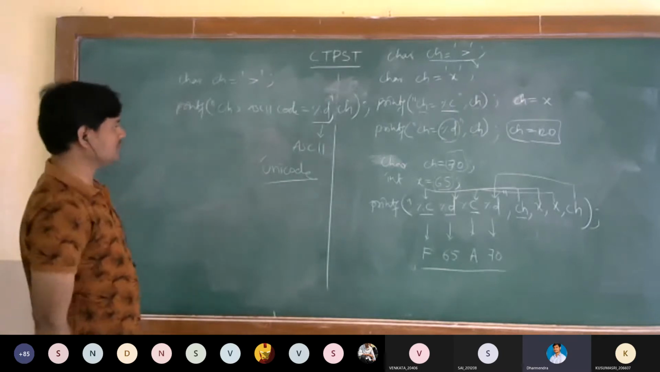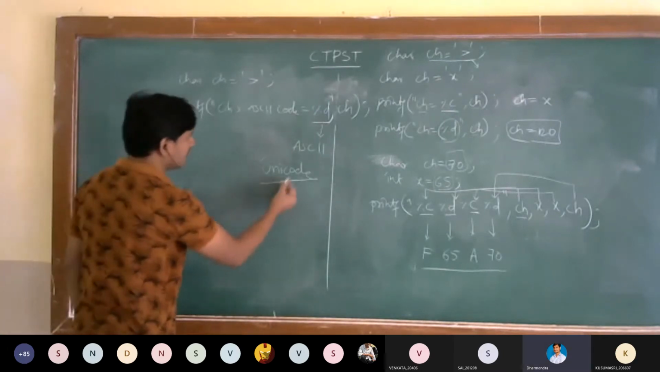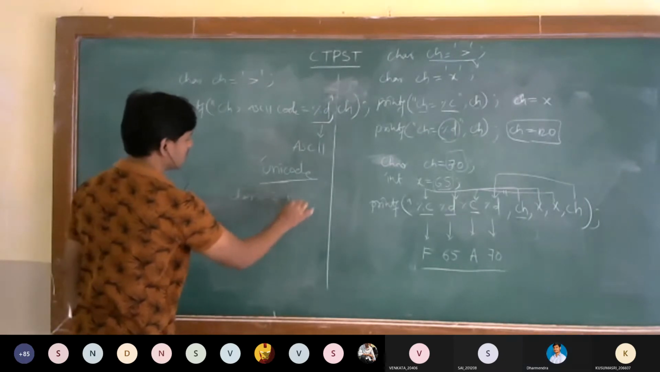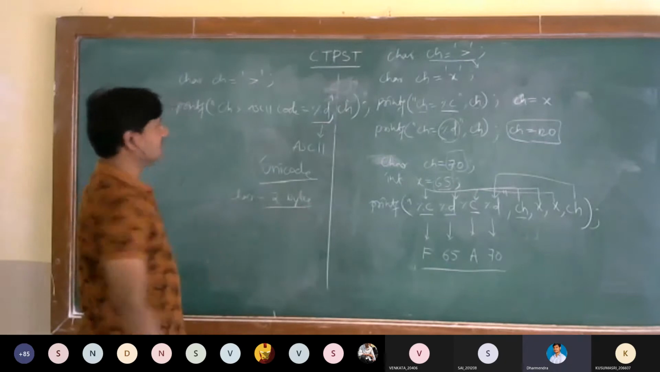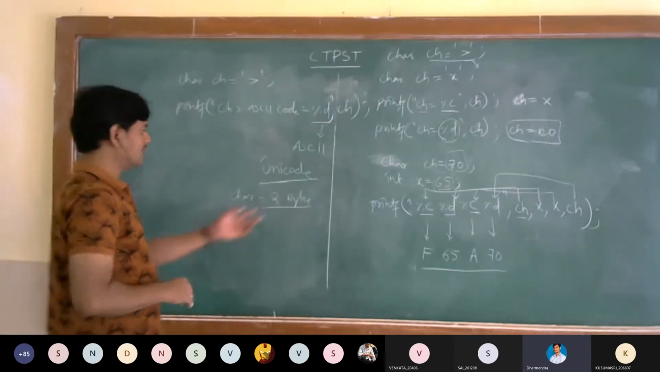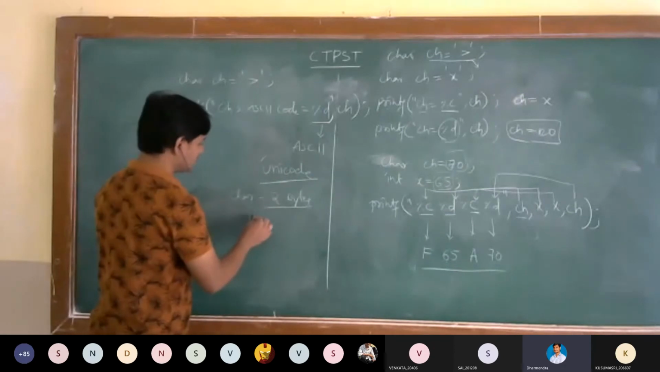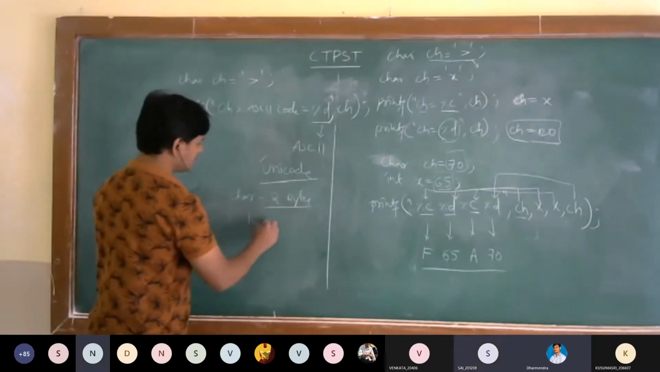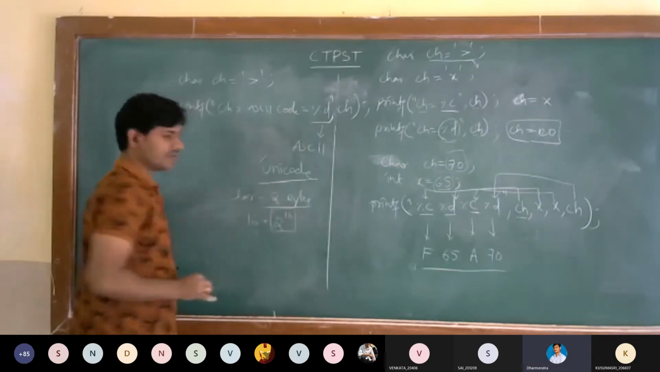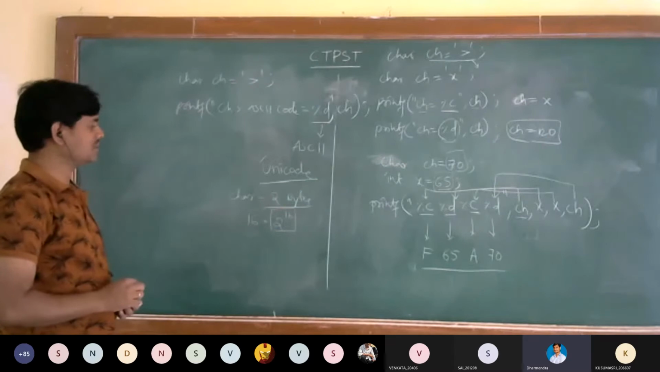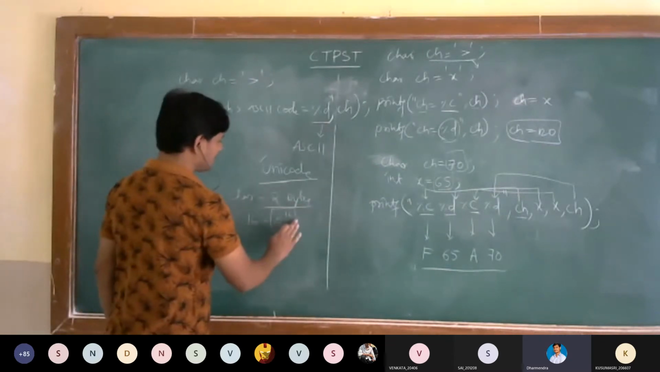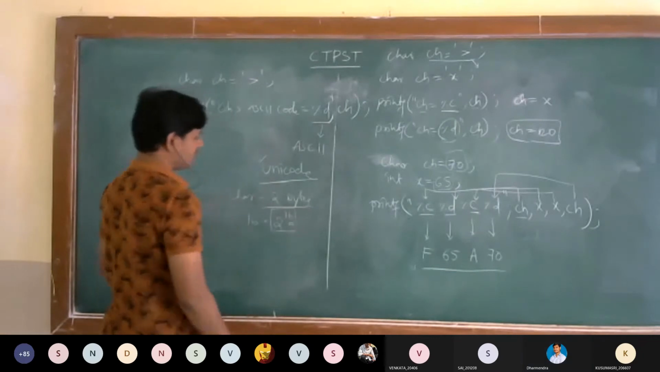In the Unicode system, that's why in Java the character data type size is 2 bytes. In C, the character data type size is only 1 byte. Here 2 bytes means 16 bits, so 2 power 16 positions we can have. These positions represent the alphabets. 2 power 16 means how much? What is the value?